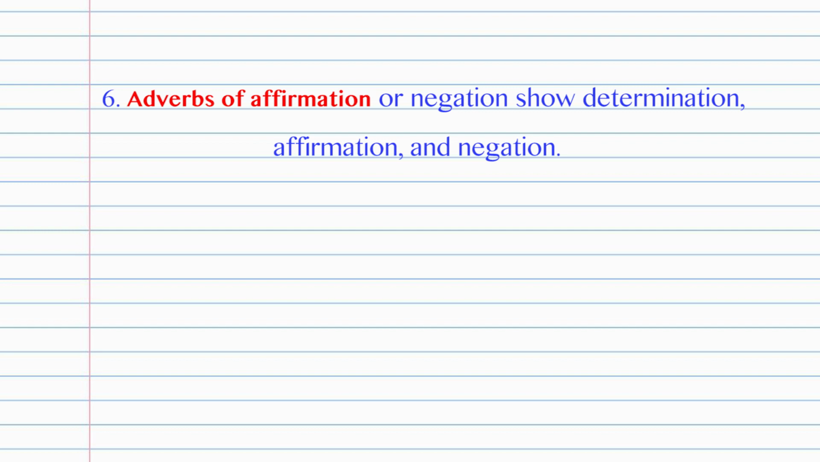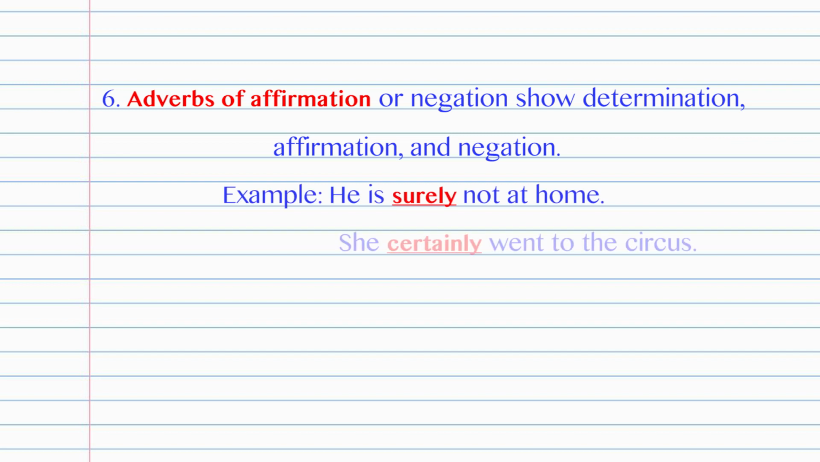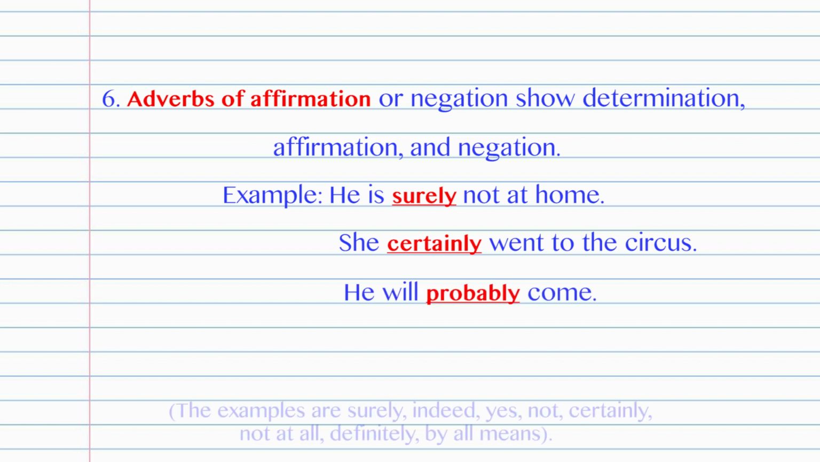The next is sixth, that is adverbs of affirmation or negation. They show determination, affirmation, and negation. Example, he is surely not at home. She certainly went to the circus. He will probably come. The examples are surely, indeed, yes, not, certainly, not at all, etc.